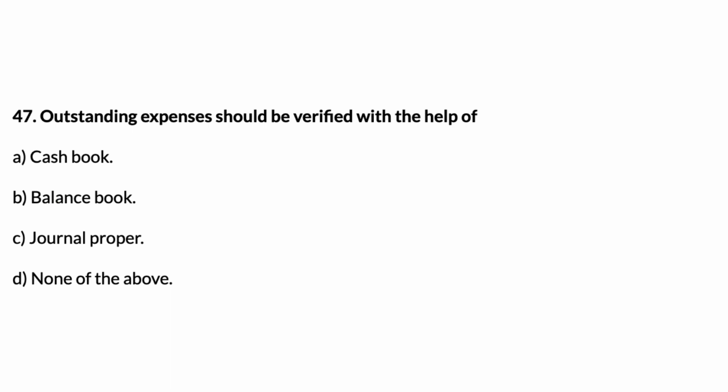47. Outstanding expenses should be verified with the help of A. Cash book, B. Balance book, C. Journal proper, D. None of the above. Answer, C. Journal proper.